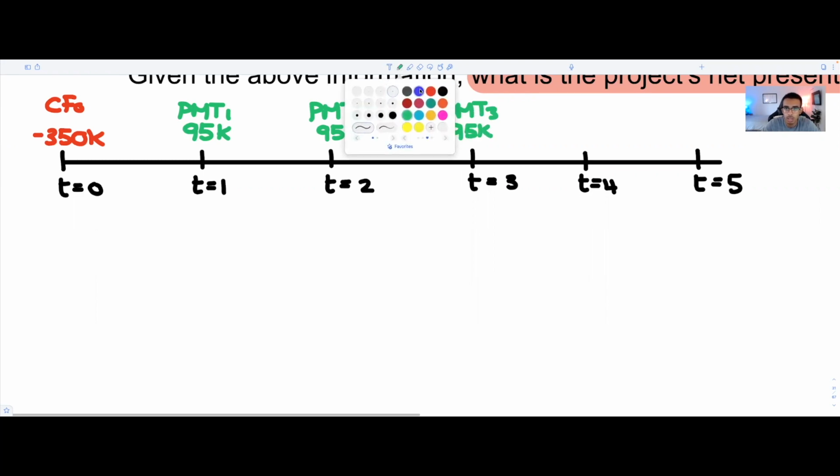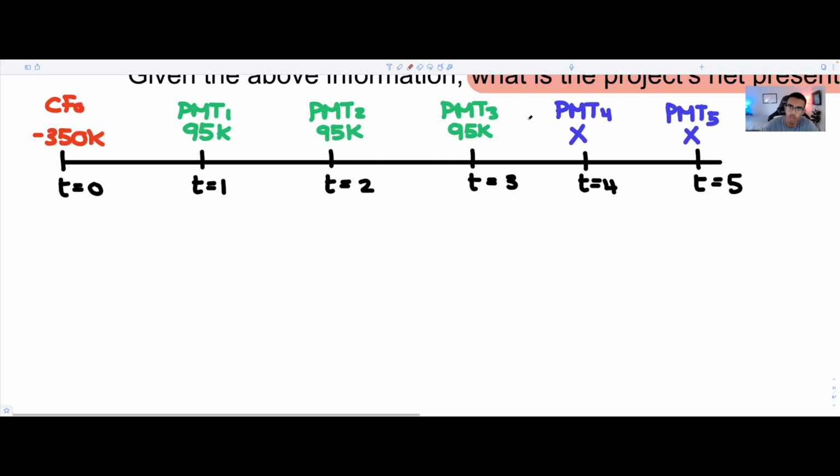However, and I'll put this, I guess, in blue, payment 4 and payment 5, we don't know what they're equal to just yet. And that's what we're solving for. So we can go ahead and maybe highlight this in yellow, just to say, well, we don't know what's going on right here. So that's gonna be pretty relevant.